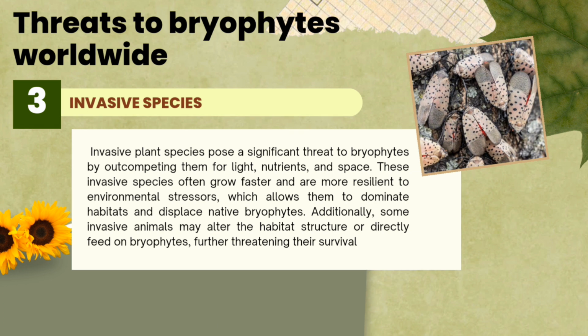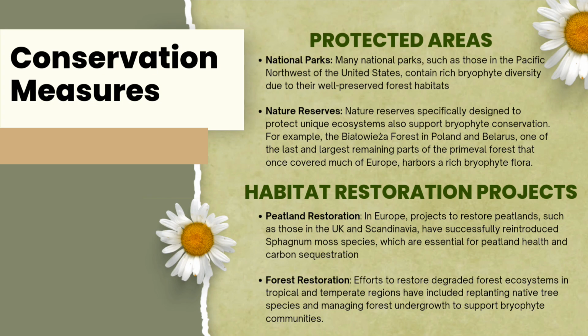The third threat is invasive species. Invasive plant species pose a significant threat to bryophytes by outcompeting them for light, nutrients, and space. These invasive species often grow faster and are more resilient to environmental stressors, which allows them to dominate habitats and displace native bryophytes. Additionally, some invasive animals may alter the habitat structure or directly feed on bryophytes, further threatening their survival. Let's move on to the conservation measures.